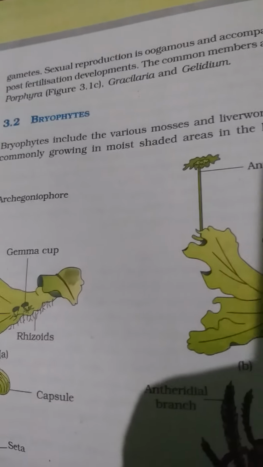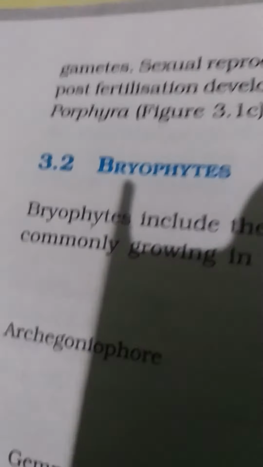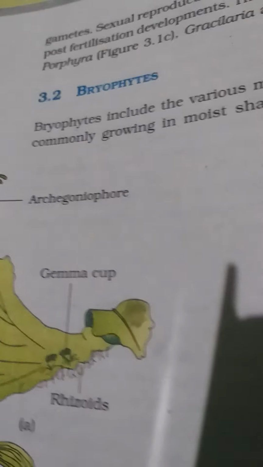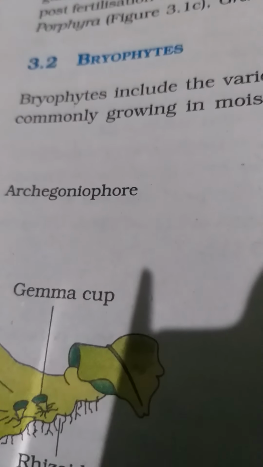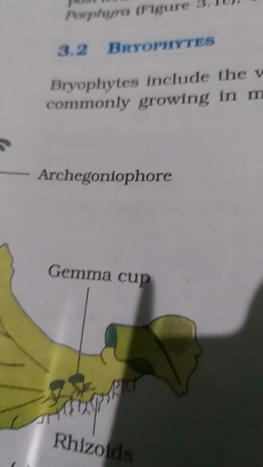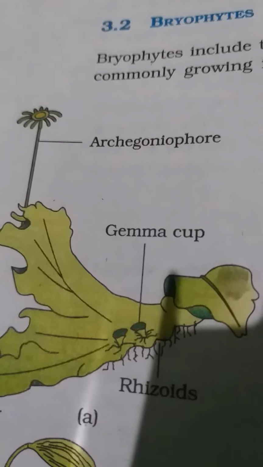Now comes the bryophytes. If you consider the bryophytes, this phylum basically consists of amphibious members. Now what is amphibious? Earlier the algae were completely aquatic, whether freshwater or marine, but bryophytes are found in areas where it is swampy.